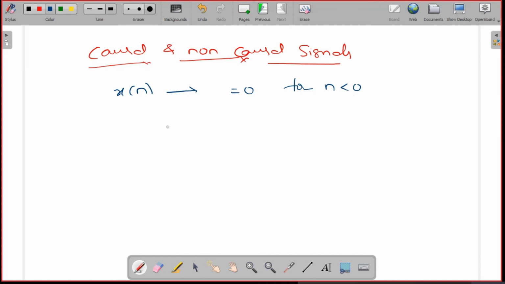Otherwise, we simply call it non-causal.